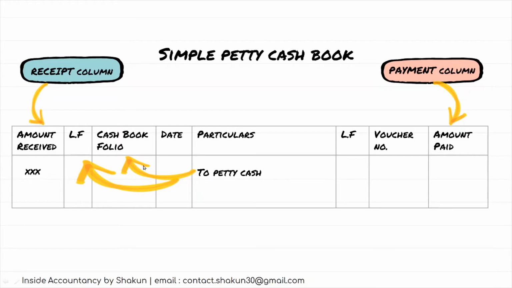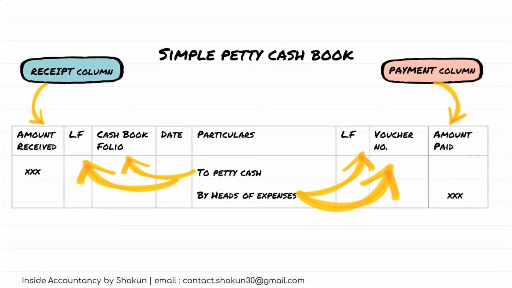Now, if any payment has been made, by any head of expenses, again that is also "To" and "By", both are written in the same particulars column, and the amount is written under amount paid. Now this ledger folio and the voucher number are basically again the page number of the respective head of expenses in the ledger account, and voucher number is the number through which we are recording the evidence of the transaction happening.